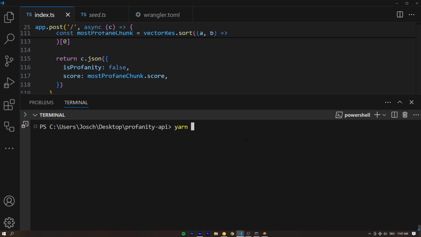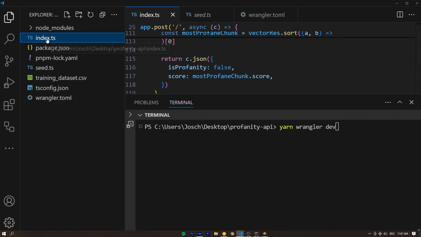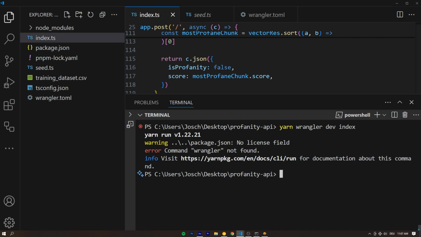So we can start this API locally by saying yarn wrangler dev and then passing it the path of this file. So if you had a source folder, this would be source/index.ts, but since we have it at the root, it's going to be index. So yarn wrangler dev index, let's hit enter, and it says wrangler not found.